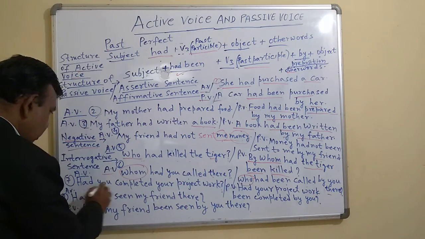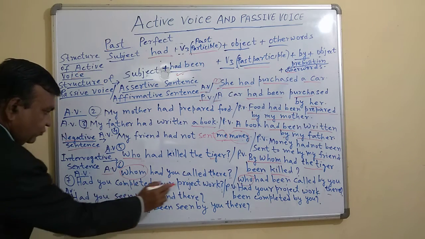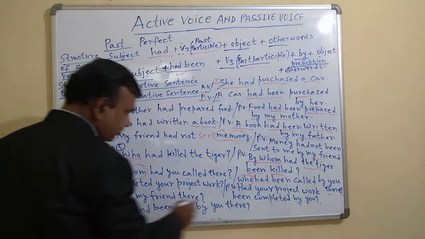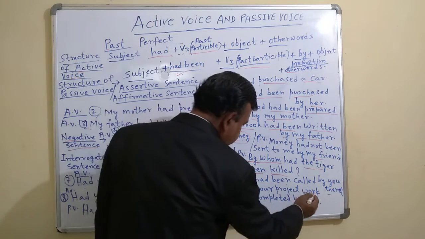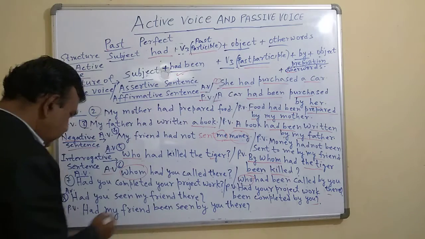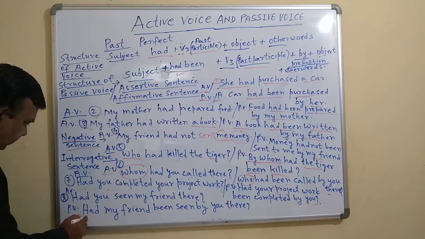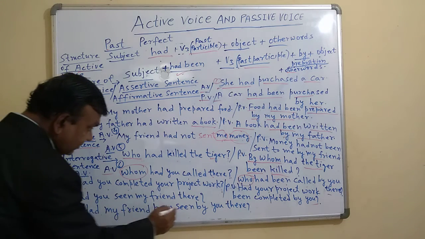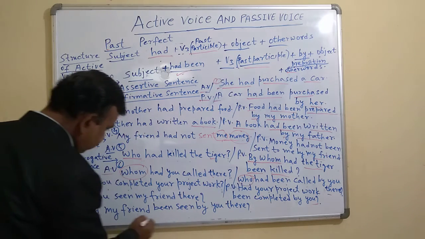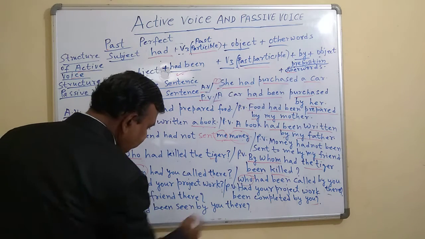Now you see, had you completed your project work? So how will you change? Had your project work been completed by you? Now you see the next sentence. Had you seen my friend there? How will you change? Had my friend been seen by you there? So like that you can change.